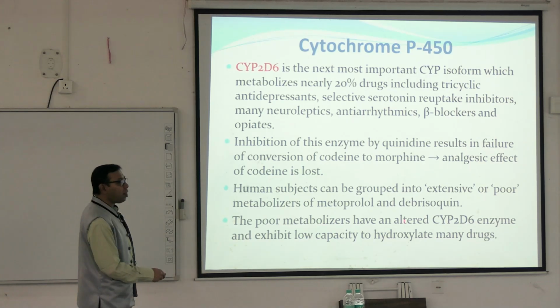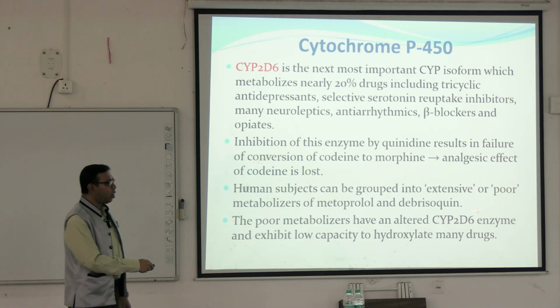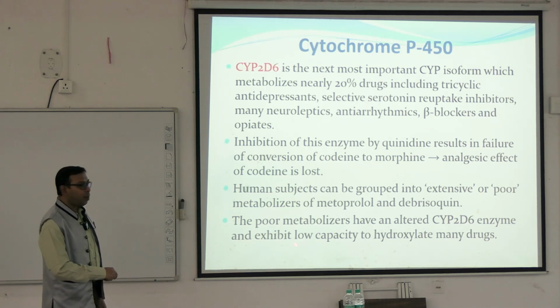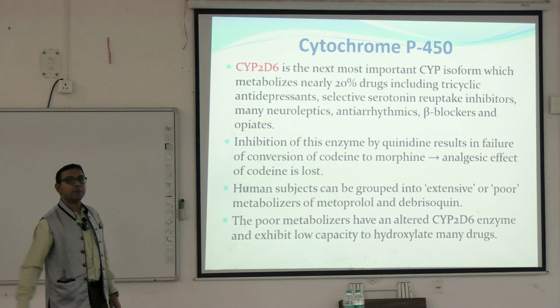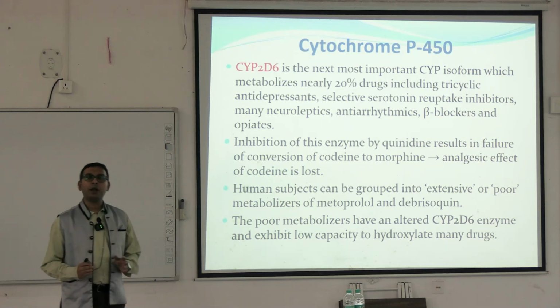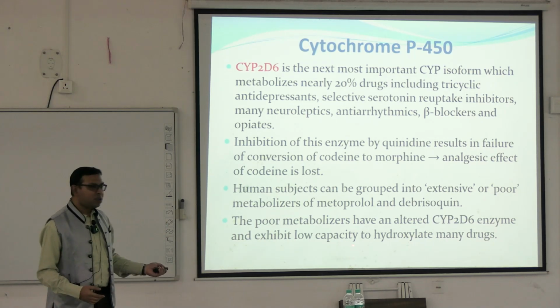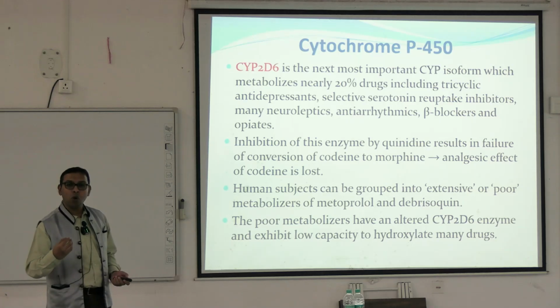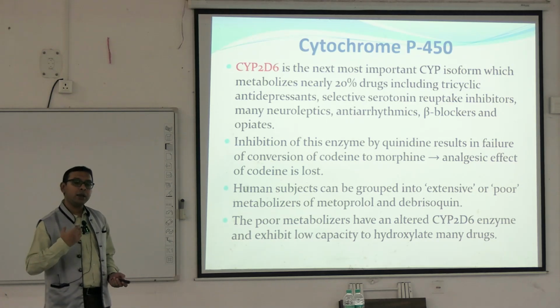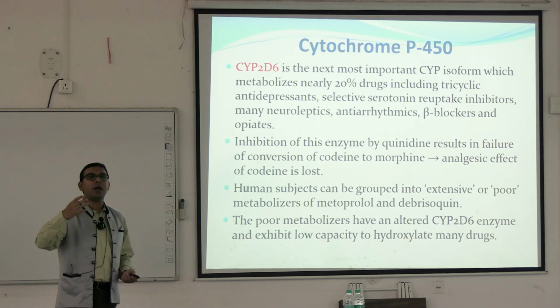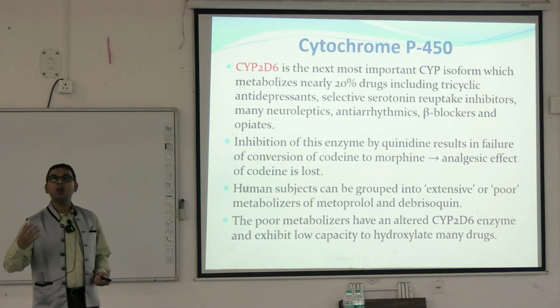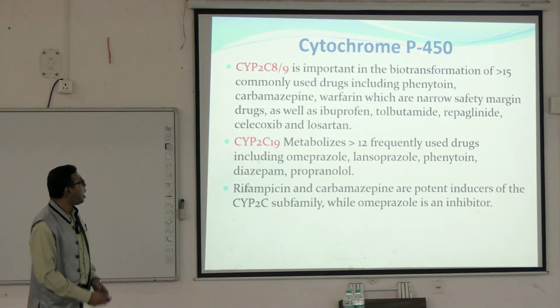So poor metabolizers have an altered cytochrome 2D6 enzyme and exhibit low capacity to hydroxylate many drugs. Low capacity, poor metabolizer, metabolism will be poor. There will be low hydroxylation, that is low oxidation. So ultimately the drugs may remain in our system for a long period of time and give different types of untoward reactions. So this may happen.